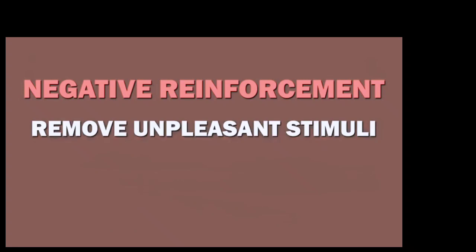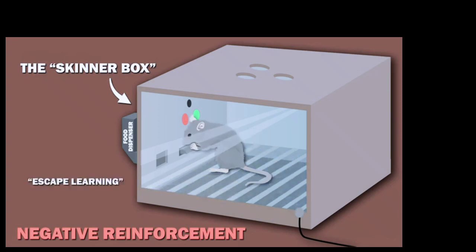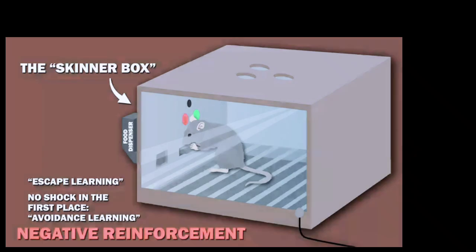Negative reinforcers remove unpleasant stimuli. To demonstrate negative reinforcers, Skinner put a rat in a box which had a mild electric current that caused the rat discomfort. On wandering around the box, the rat randomly hit a lever to turn the current off. When exposed to the electric current in the box, the rat learned to always press the lever, something called escape learning. Similarly, Skinner eventually also taught the rat to flip a switch that prevented the electric current from being turned on in the first place, something called avoidance learning.